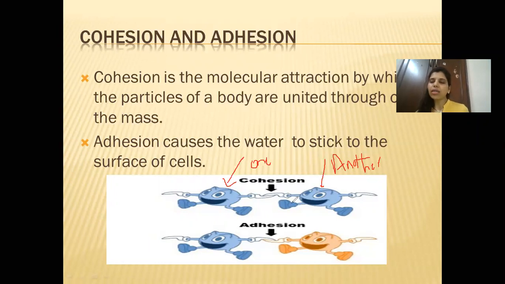Co means same type. So cohesion is an attraction between the same type of particles. Sometimes when you take rice particles and pack them in a gunny bag together, when you take them out you will see there is some kind of attraction between these rice particles. They are sticking to each other. Because they are all of the same type, the force of attraction between them is known as cohesion.